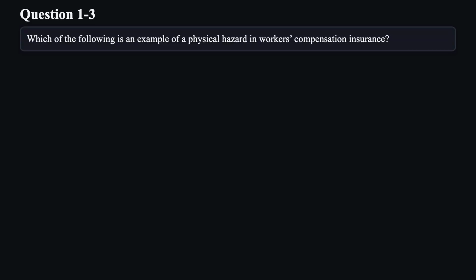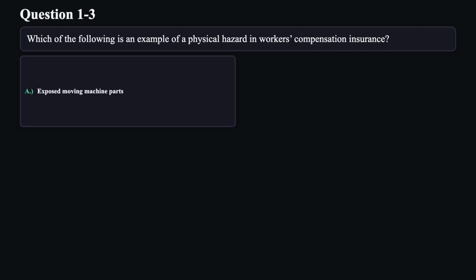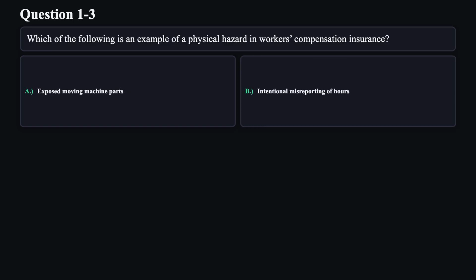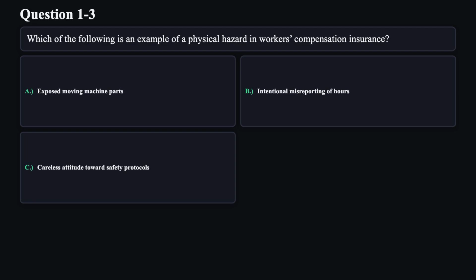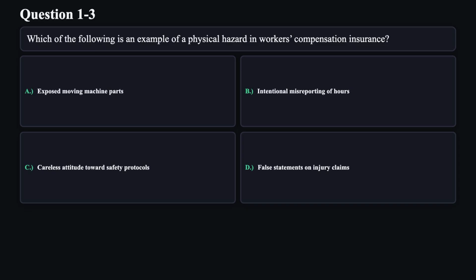Question 3. Which of the following is an example of a physical hazard in workers' compensation insurance? A. Exposed moving machine parts. B. Intentional misreporting of hours. C. Careless attitude towards safety protocols. D. False statements on injury claims.